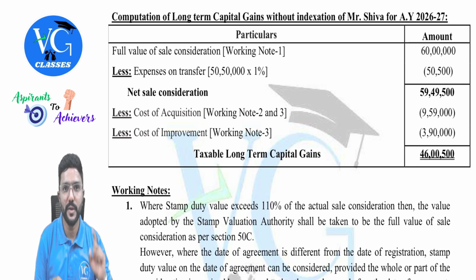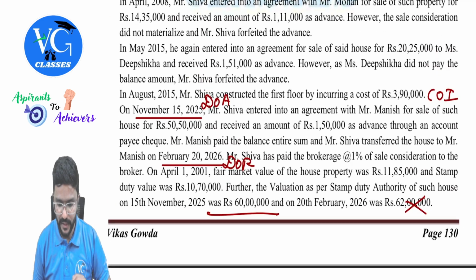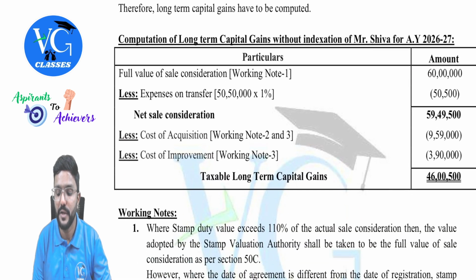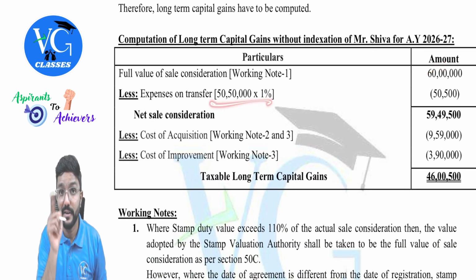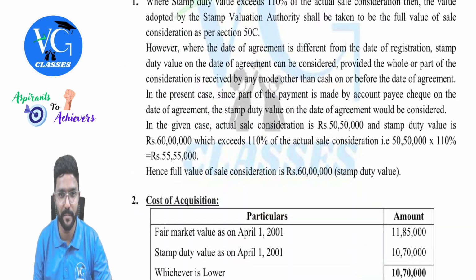Next, expenses on transfer. Please be careful. It is 1% on sale value. 1% on sale value, guys. Okay, even though you're taking stamp duty value here, 1% has to be calculated on actual sale value of 50 lakh 50,000. Okay, so you will get net sale consideration. From that, reduce cost of acquisition and cost of improvement. Cost of acquisition calculation is very important.